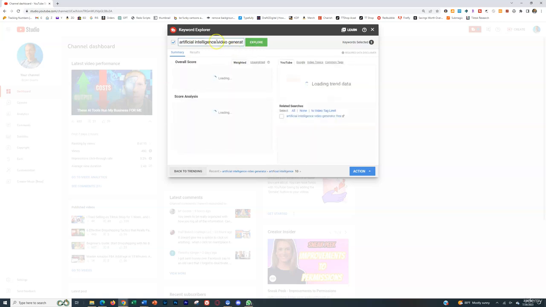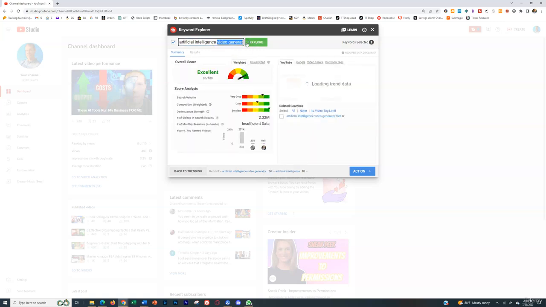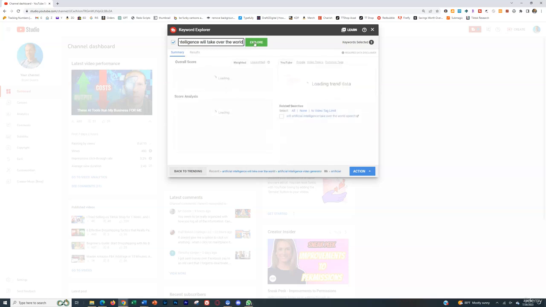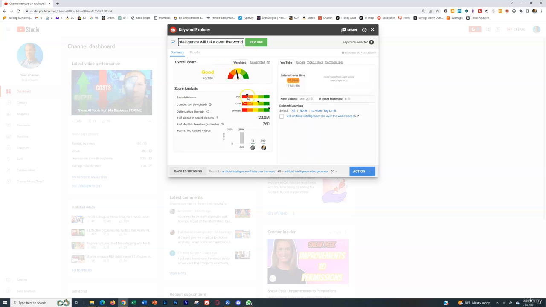So if we were to search something else, let's say artificial intelligence will take over the world. We'll go a little bit more long tail and see if that works. It's good. So it's not as good as the other one, but there's not as much search volume for that, understandably, because it's a little bit more long tail. And there's still a lot of people that are ranking for this and creating videos on this.